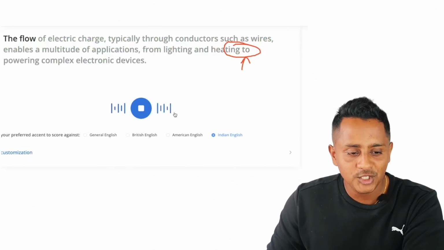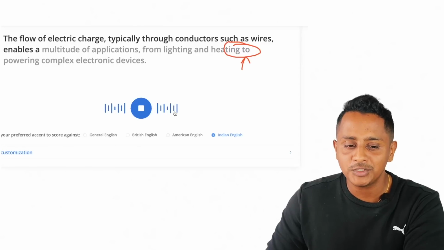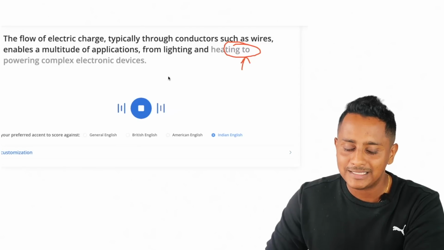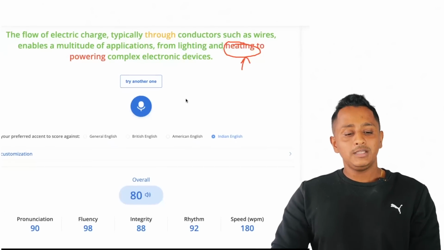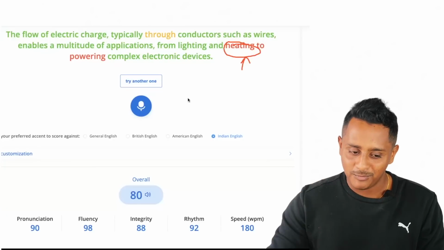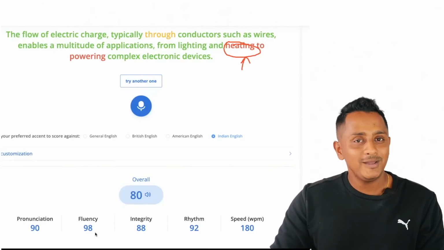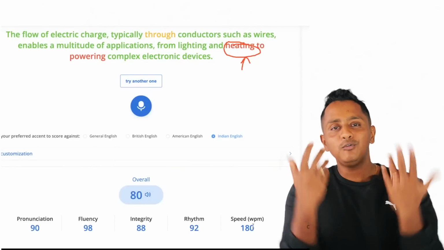The flow of electric charge, typically through conductors such as wires, enables a multitude of applications from lighting and powering complex electronic devices. So you see everything is great. Pronunciation is 90 because I did not speak 2 or 3 words. Fluency is 98, integrity fine, rhythm fine, speed is above 150. So you're going to get full marks.